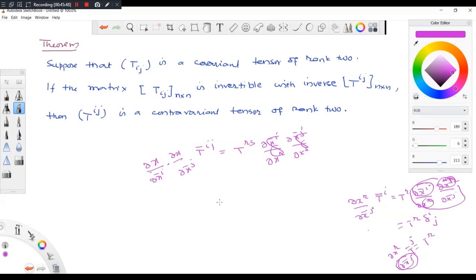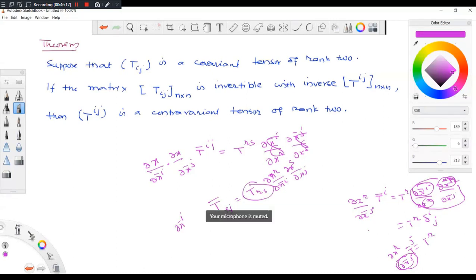Or if you start with a covariant tensor, T_ij equal to T bar rs del x r by del x i, del x s by del x j, then multiply with del x bar i of something similar.